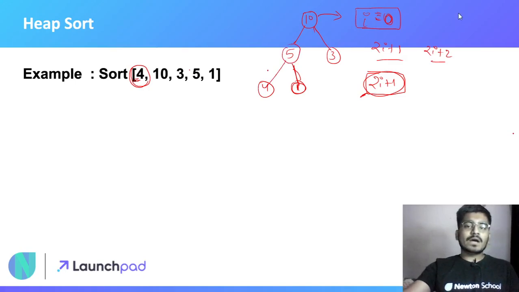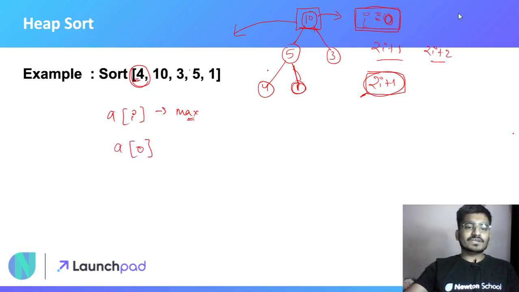And now as we are getting the maximum in the root node, that is index 0, what we can simply do is extract this element 10. Suppose now a of 0 is the maximum element.